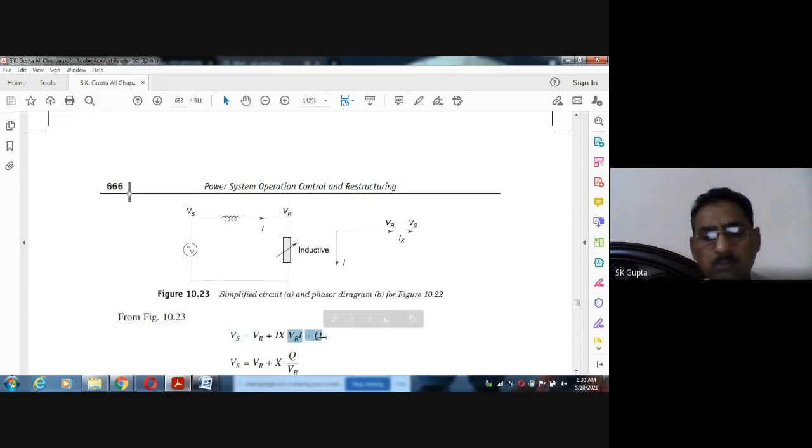Okay. Jagveer, is this equation clear to you? Yes, sir.